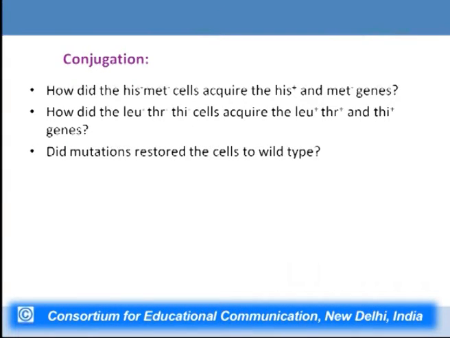Now, the question arose: were mutations leading to the change of this particular type? That means the cells were getting restored to the wild type because of mutations in the alleles, which was leading to formation of wild type alleles for methionine, histidine, leucine, threonine and thiamine. But if that was the case, then how come the plates which were only having strain A or only having strain B were not developing into prototrophic colonies?